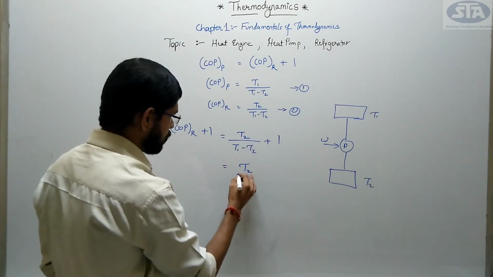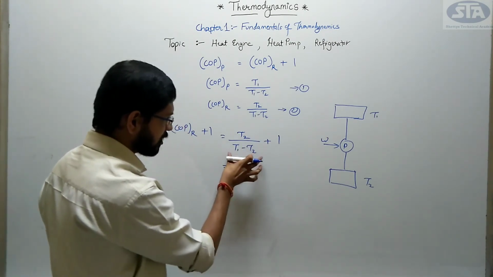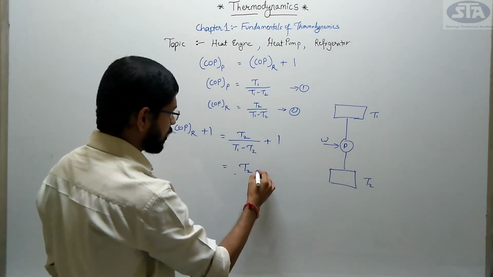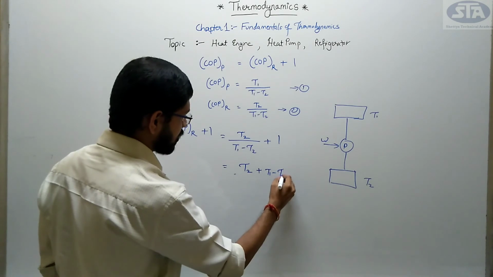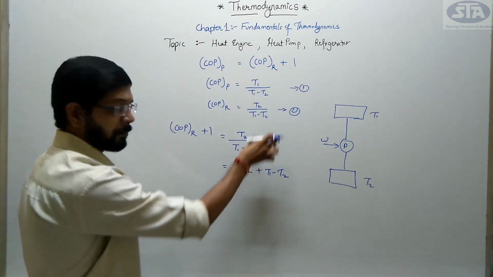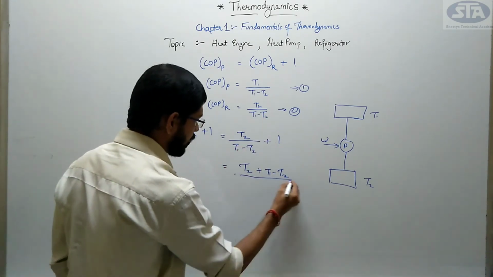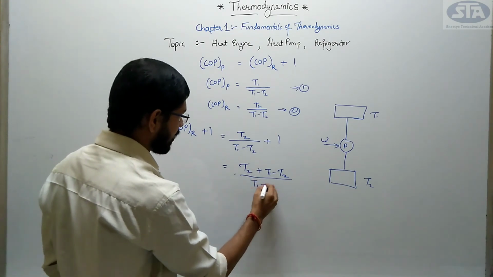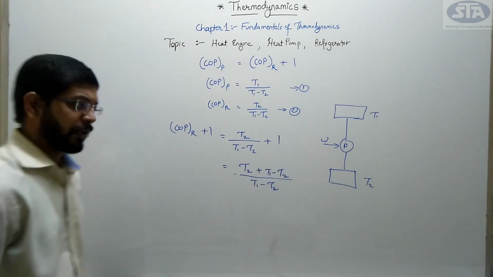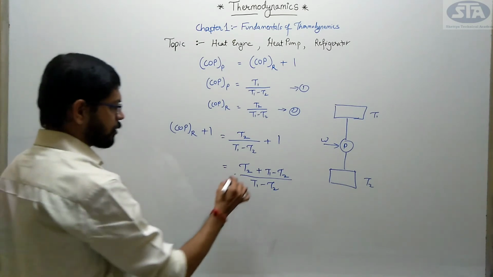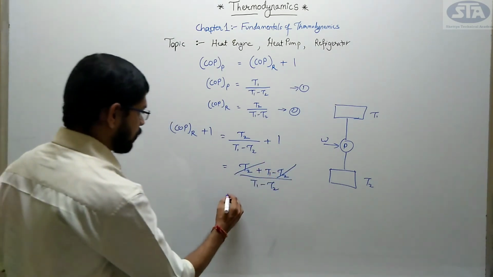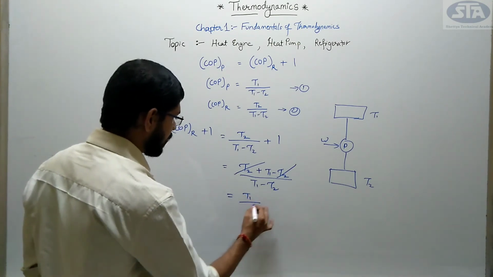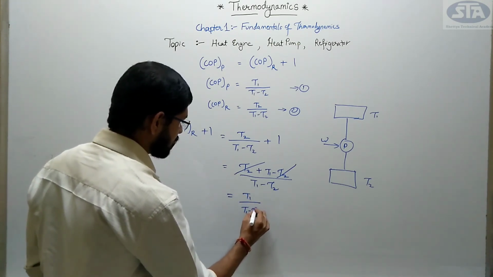So T2 plus T1 minus T2, multiplied with this whole bracket, and the same T1 minus T2 goes in the denominator, right? Now here you can see that T2 minus T2 gets cancelled. What remains is T1 divided by T1 minus T2.